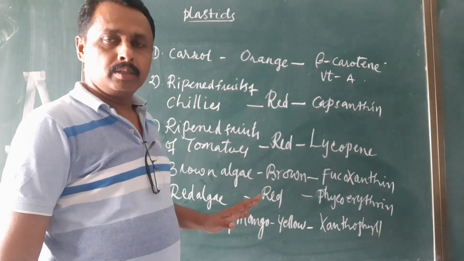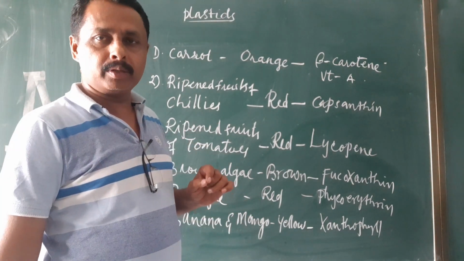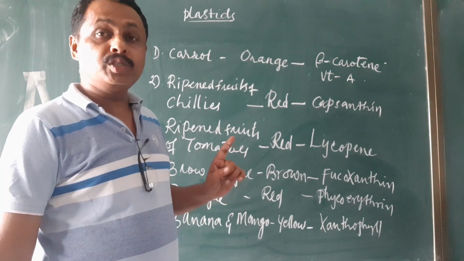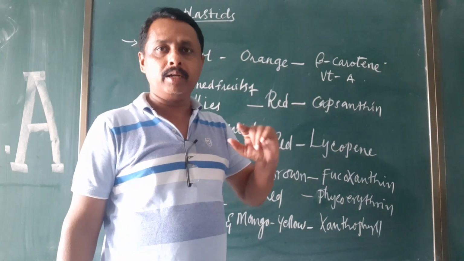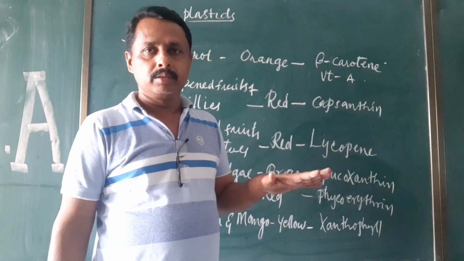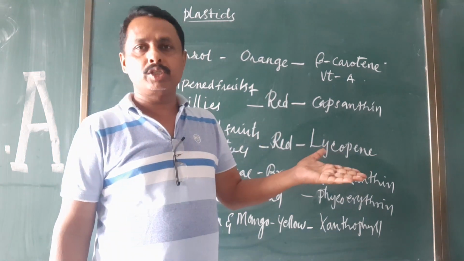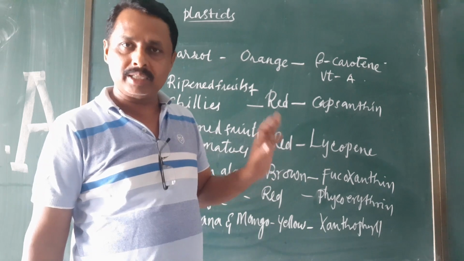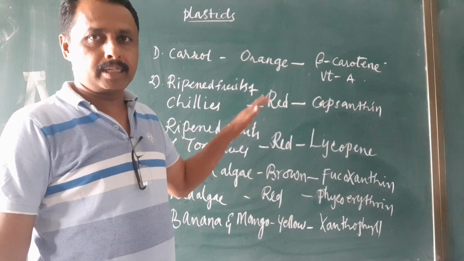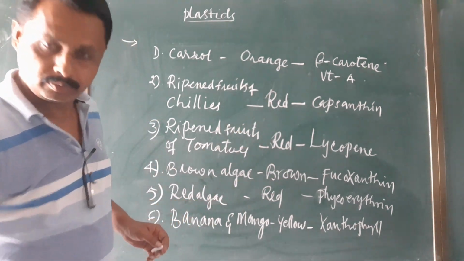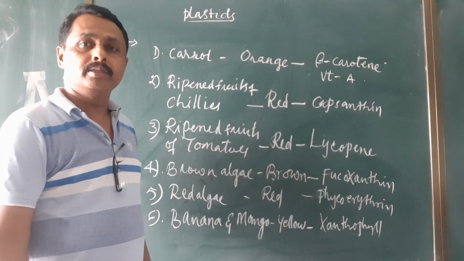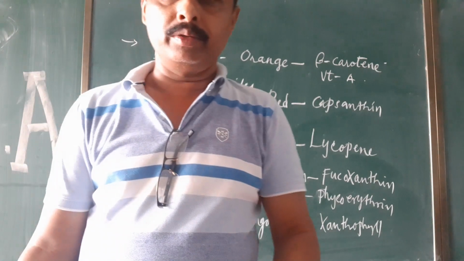So these are the different pigments present in chromoplast. One important thing we need to understand about chromoplasts: they are unchangeable plastids. From one plastid to another plastid they cannot be changed, right? Whereas leucoplast can be changed and chloroplast can be changed, but this cannot be changed. This is important. One of the important plastids, that is chromoplast, right? And about chloroplast we will see in the next video. Bye.